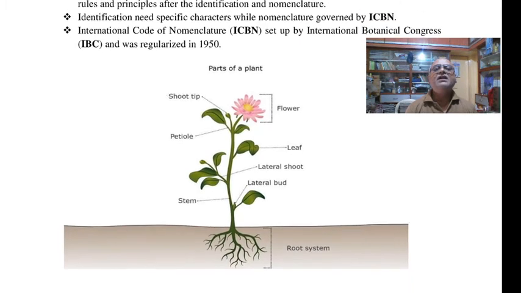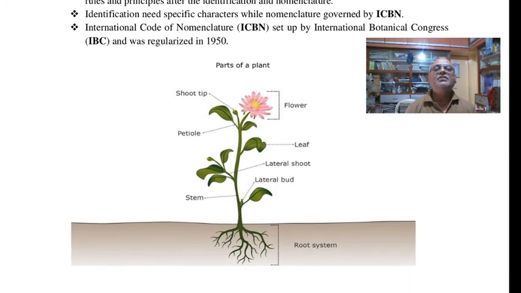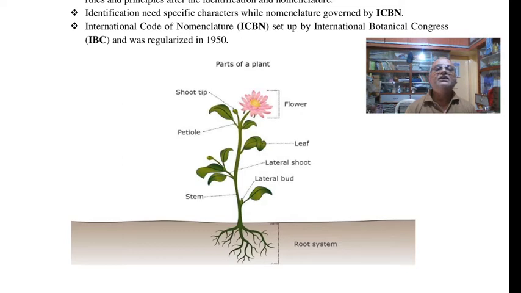Looking at a typical angiospermic or flowering plant, it has sporophytic structures and gametophytic structures. The sporophytic structures include the root system and shoot system. Root is generally underground, and some are modified. There are mainly two types: the taproot system in dicot plants and the adventitious or fibrous root system in monocot plants. The shoot system shows the stem, lateral branches, lateral buds, and shoot tips give the height of the plant.